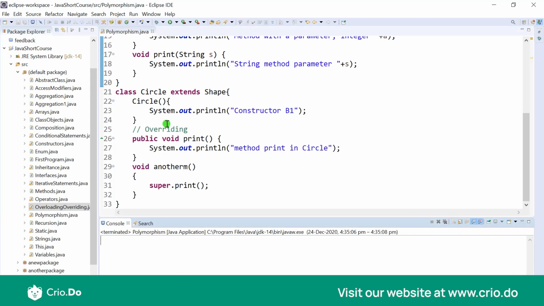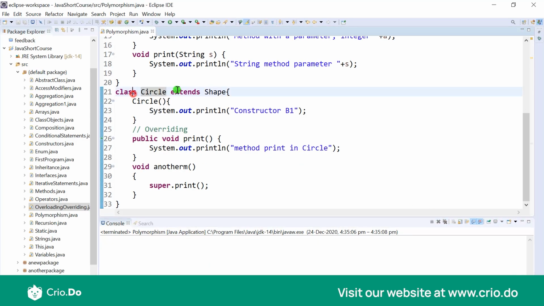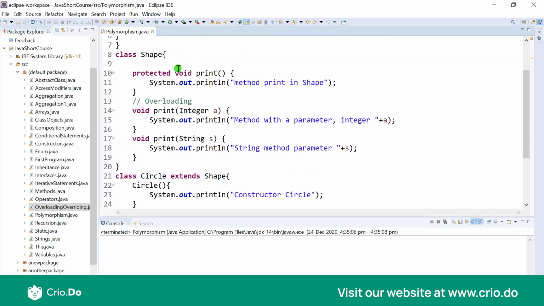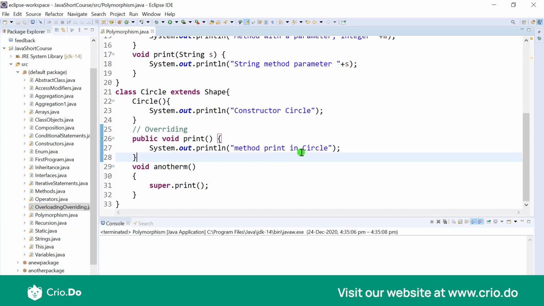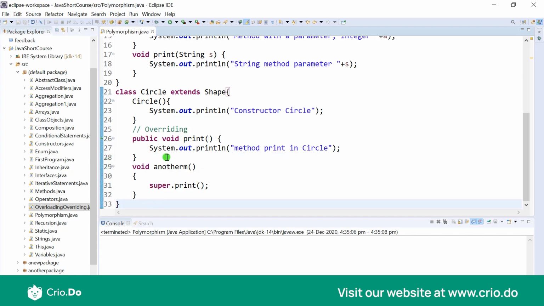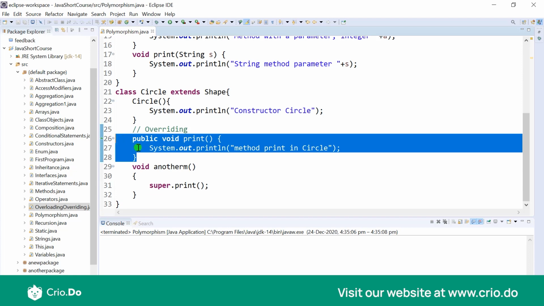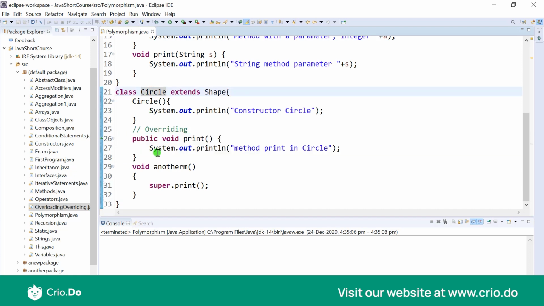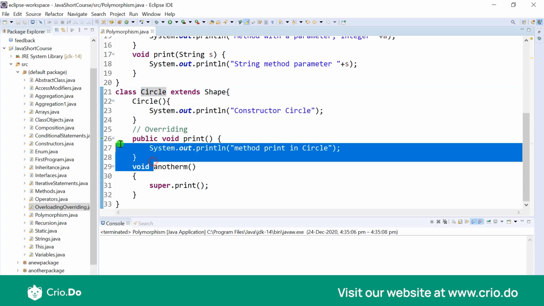So here, we have our class circle, which is extending shape, and circle is a child of the shape class, and we have a constructor over here. So this is constructor of circle, and here we have the method print again, which is overriding the print method of the parent class. This is the method print of circle, and then we might probably have another method. So now here, if I call print method using the circle object, it would call this particular version of print.